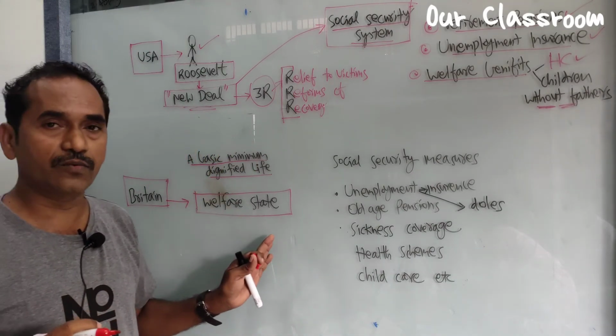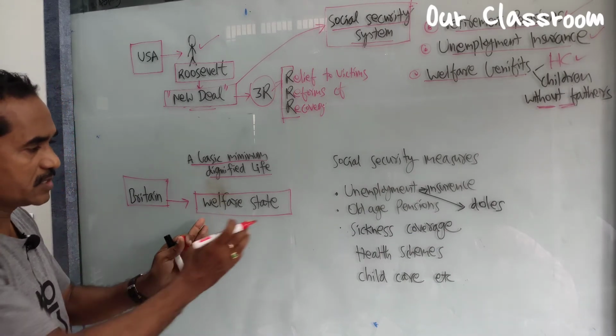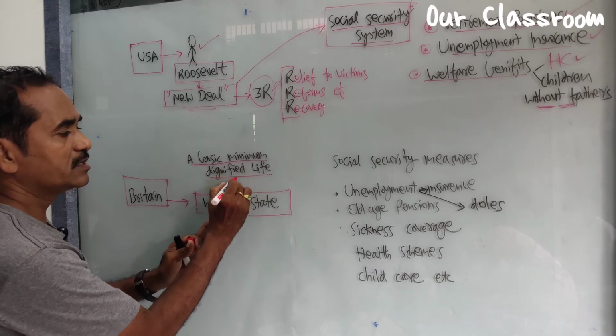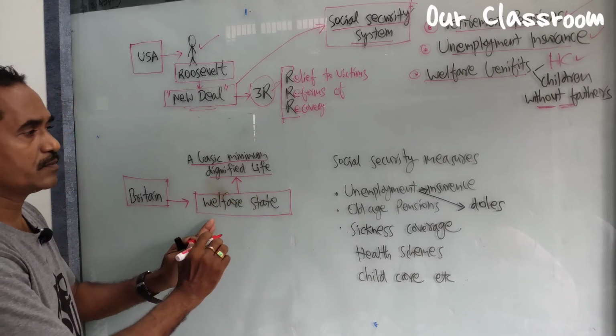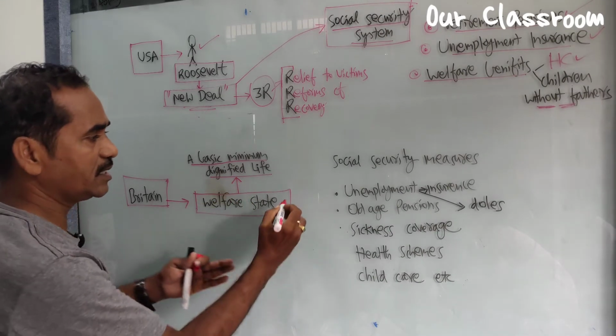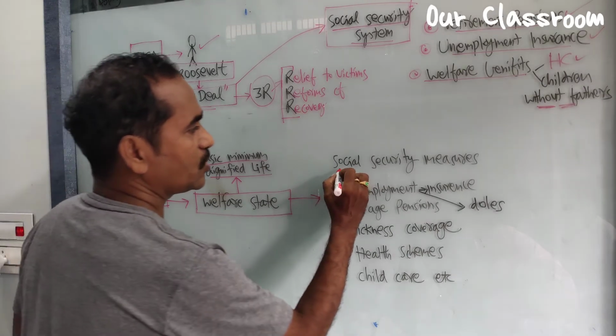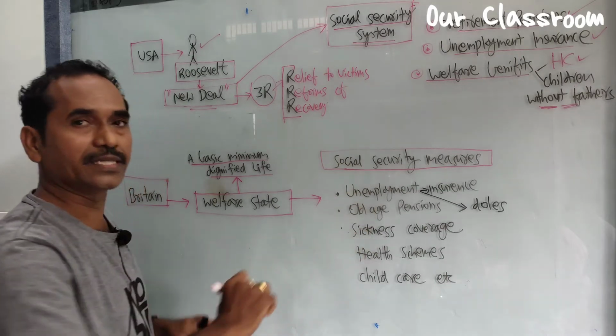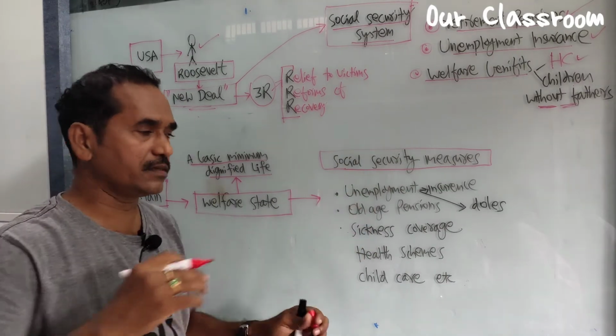So Britain also provided a minimum dignified life to all citizens of the country. So what are those measures? See here. Social security measures were taken by Britain.